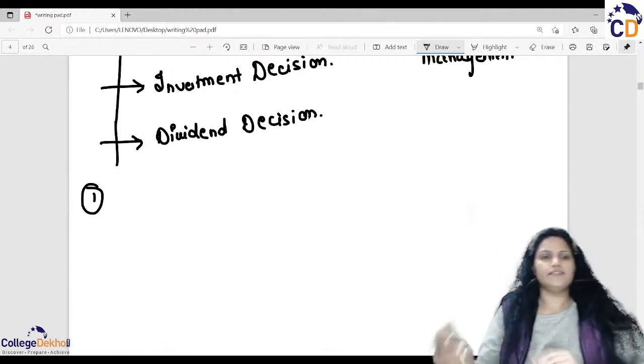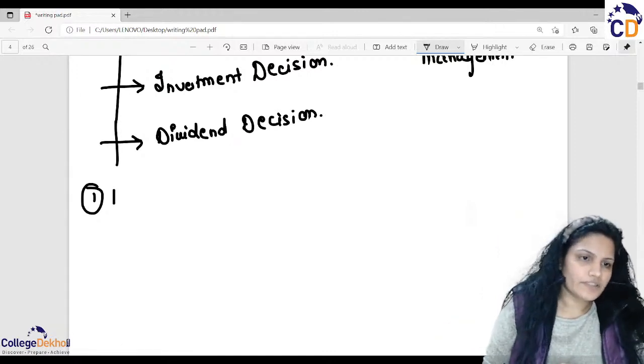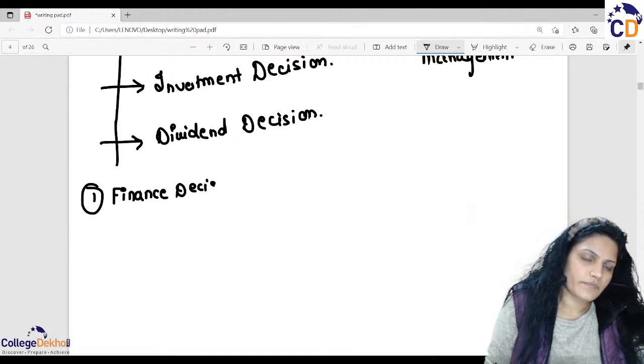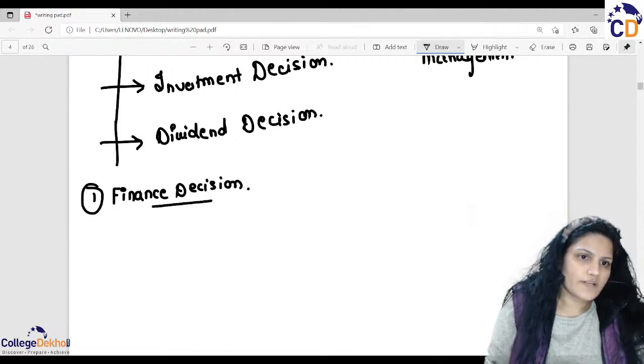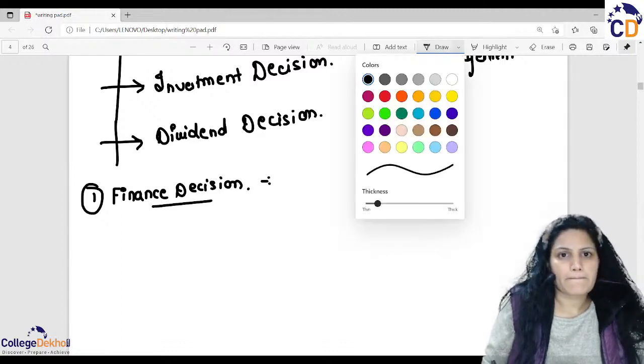So, moving ahead, under the long run or long term, the first is the finance decision. What is a finance decision?